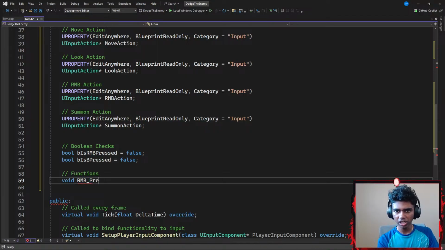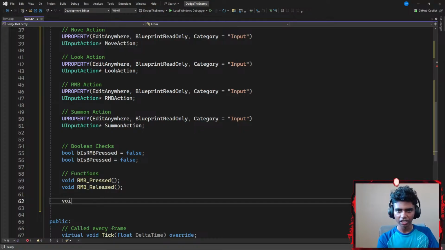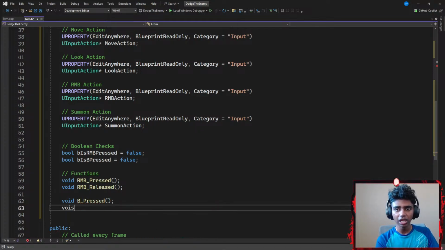RMB is being pressed. I'm going to go with RMB pressed with parentheses ending with a semicolon. Another void function called something like RMB underscore release, with parentheses ending with a semicolon. And then I'll go with another void function called something like B underscore pressed, is my B being pressed, with parentheses ending with a semicolon. Lastly, I'm going to go with another void function called something like B underscore release.